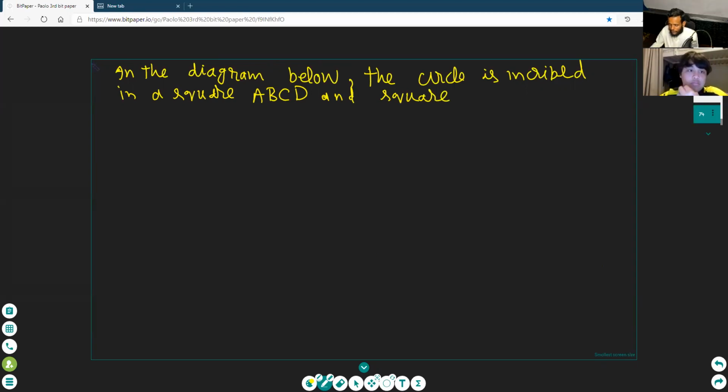And we will also inscribe the square with circle, okay? We have inscribed the circle in the square. First we make the square and draw the circle inside it, okay? And then we draw the square inside the circle, okay? And square PQRS is inscribed in the circle, okay?